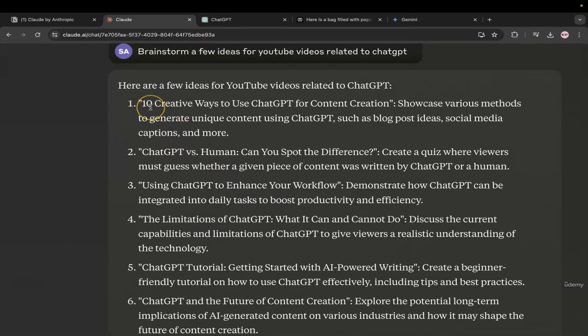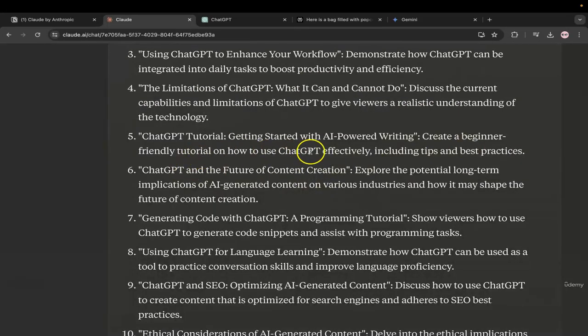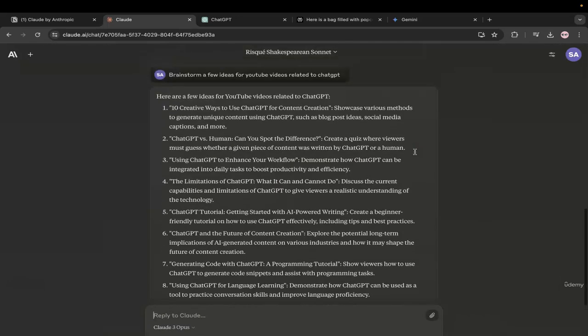Now if I go to Claude, my answers are a lot better. 10 creative ways to use ChatGPT for content creation. That's a good title. GPT versus human, can you spot the difference? Use ChatGPT to enhance your workflow. Demonstrate how ChatGPT can integrate into daily tasks to boost productivity and efficiency. Discuss the current capabilities and limitations. Create a beginner-friendly tutorial on how to use it effectively. These are extremely good ideas that are actually production ready.